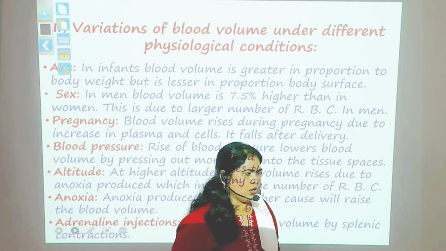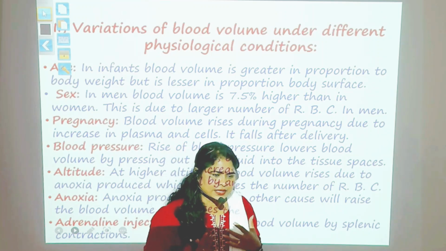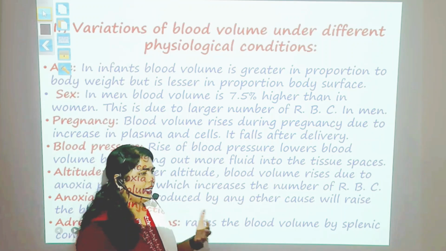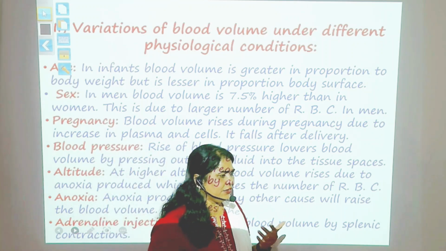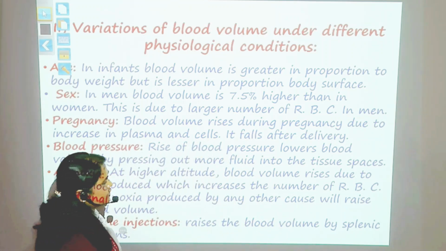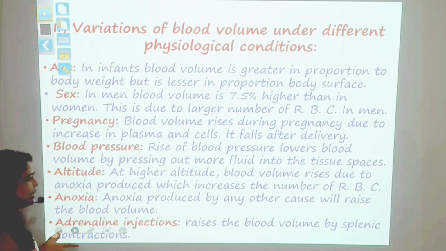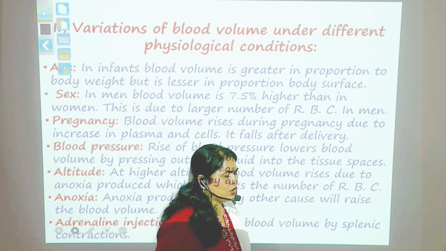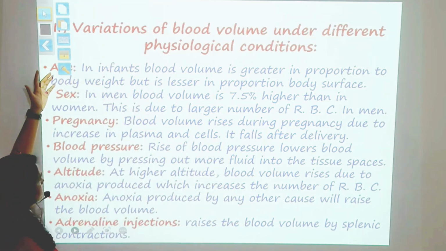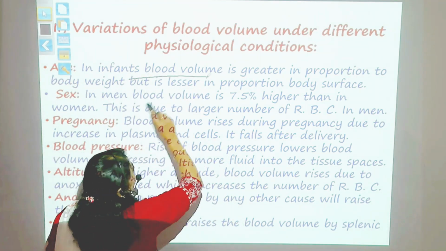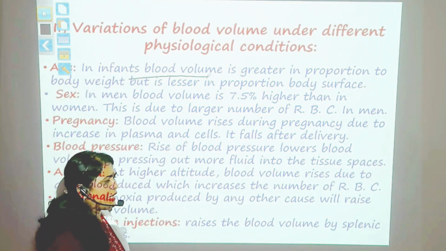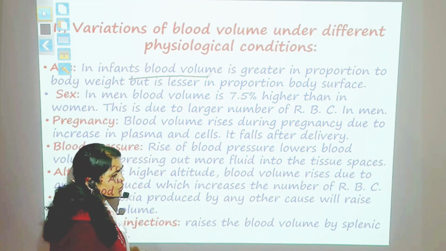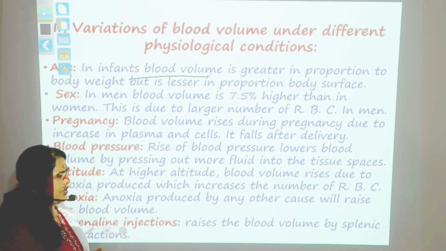Now this blood volume doesn't remain always constant. For example, if a person dehydrates, the blood volume goes down. So there is always a variation in blood volume under different physiological conditions. Now these are certain factors which will tell you when the blood volume goes less or goes more. For example, age. Infants will have higher blood volume. When you compare an adult and an infant, the infant will have greater proportion of blood than the body weight.